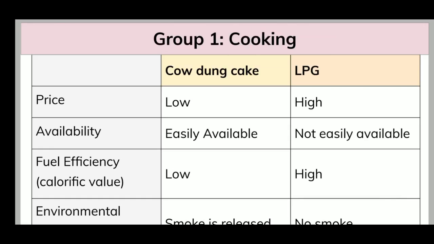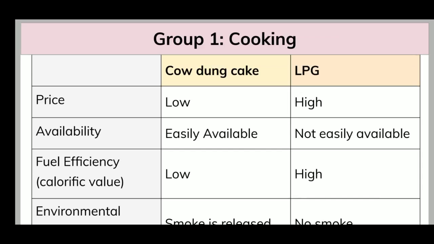First, cost: cow dung cake is very cheap, and LPG is high. Availability: cow dung cake is easily available, LPG is not easily available, it's a limited resource, so we have to use it in limited quantity. Then fuel efficiency, that is calorific value, meaning heat generated per kg.